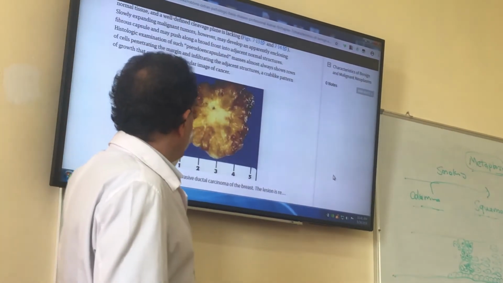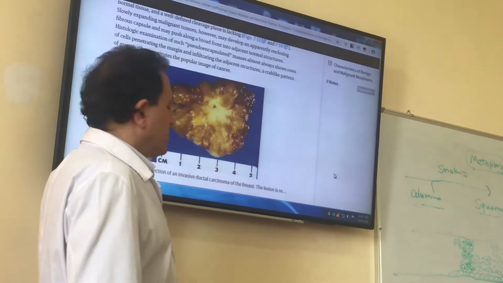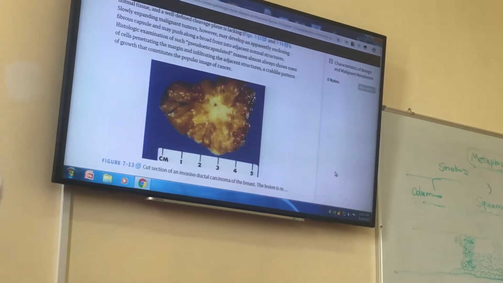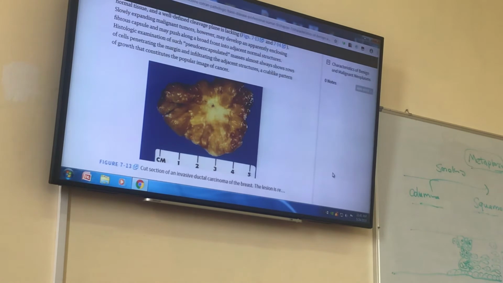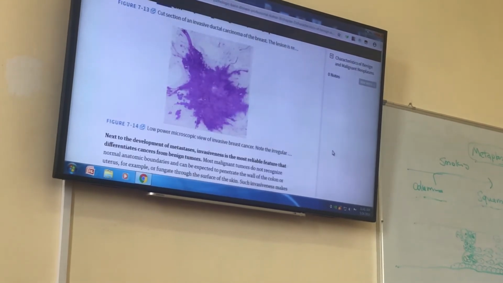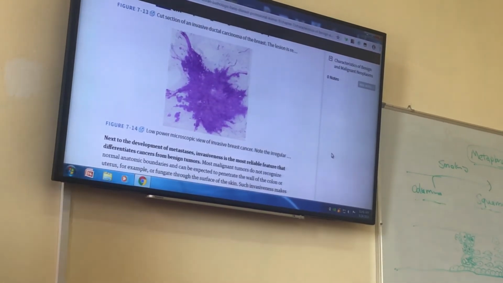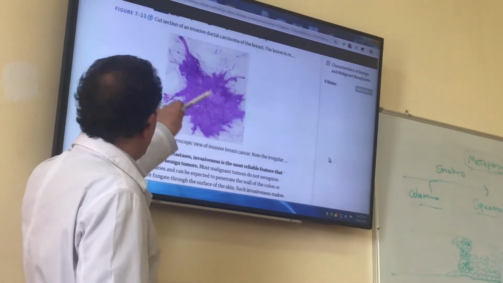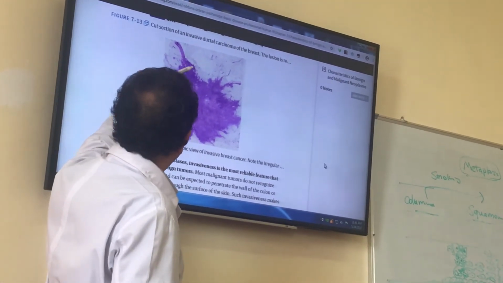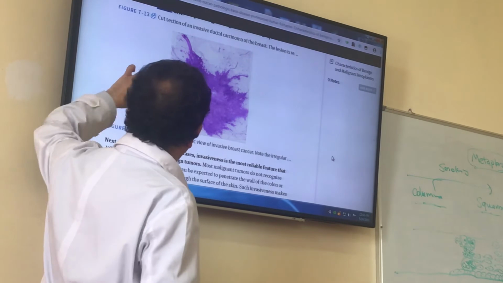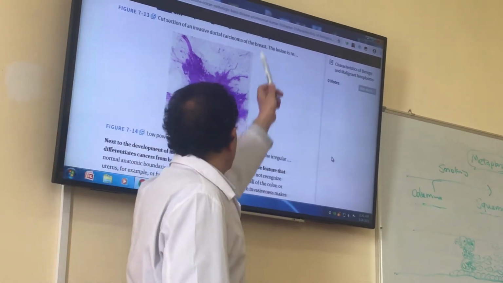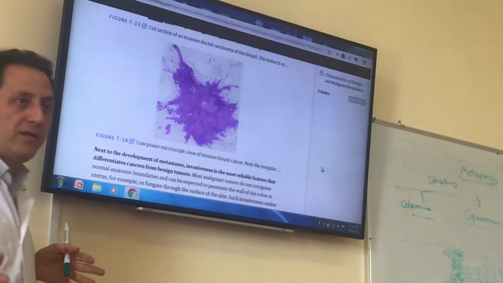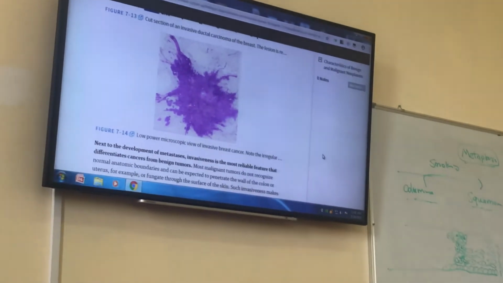The surgeon has to remove also the surrounding tissue to be sure that there is no other malignant cell here. And this low power microscopic view shows that this tumor sends these finger-like projections to the surrounding normal tissue and it invades. This is the meaning of invasion.